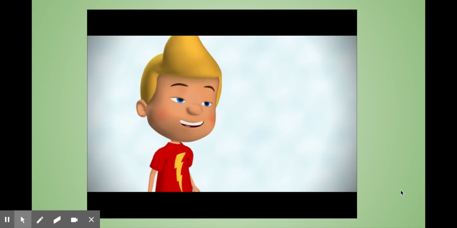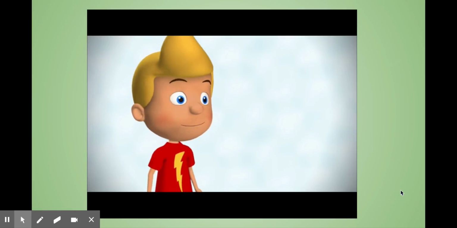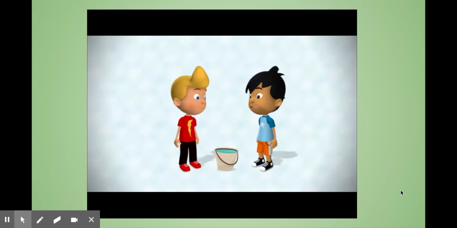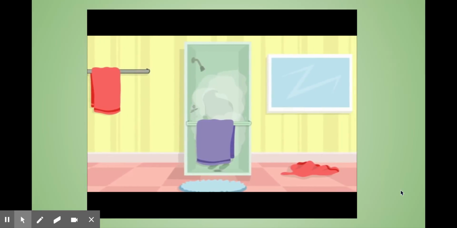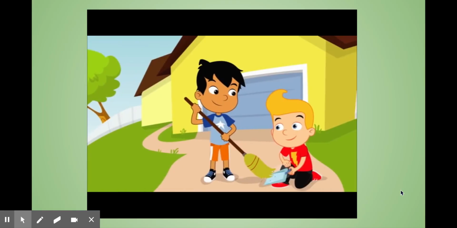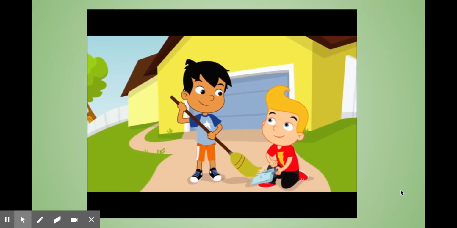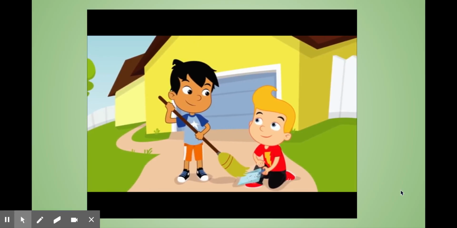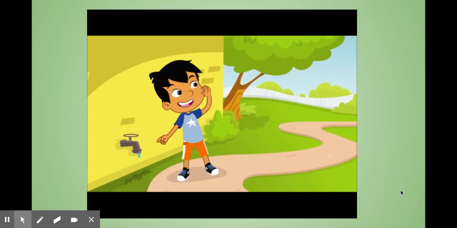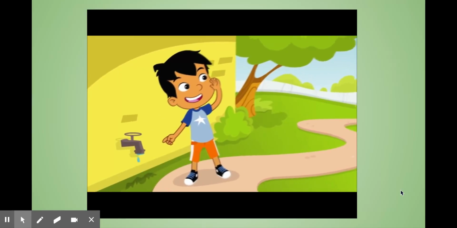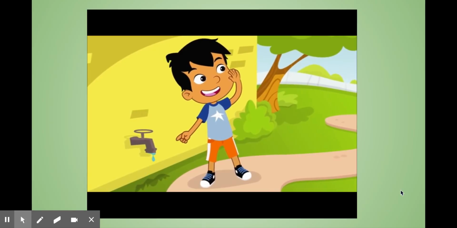Wow, you're right, Peter. I didn't think of that. It's always smart to save water. Where else can we save water? Well, we can save water by taking a short shower instead of a bath, and by sweeping up dirt outside instead of using a hose. And I always tell my dad when I find a faucet that's dripping so he can fix it. Dripping faucets waste a lot of water.